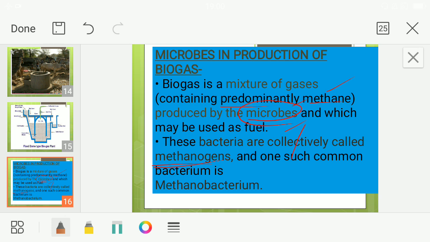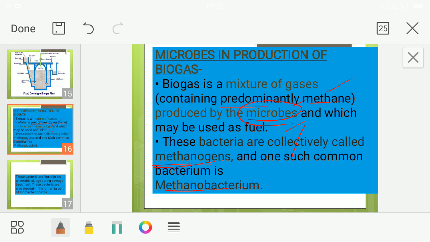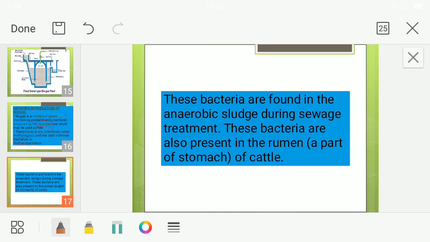One such bacterium is methanobacterium. Methanobacterium is one bacterium, anaerobic bacterium, which is involved in the production of what? Biogas. These bacteria are also found in anaerobic sludge digesters, yes, during sewage treatment, or we can collect the cow dung and then we can go for what? This process. These bacteria are present in the anaerobic sludge during treatment. Otherwise you can also find these bacteria are present in the rumen. Rumen, you know, in the part of the stomach of cattle, they contain this bacteria and this bacteria is present in the cow dung. We need not add it, already it is present, and this cow dung when collected can be used in the production of what?